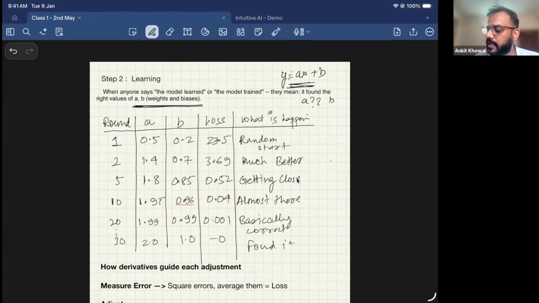So it has this data: for X equal to 1, Y is equal to 3; for 2, it's 5; for 3, it's 7. It has this data, but it does not know A and B. So what it does is it starts randomly. It substitutes the values of A and B in this particular equation and sees whether I'm getting 3 or not, right?